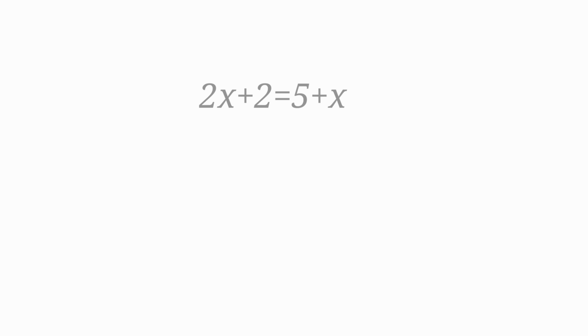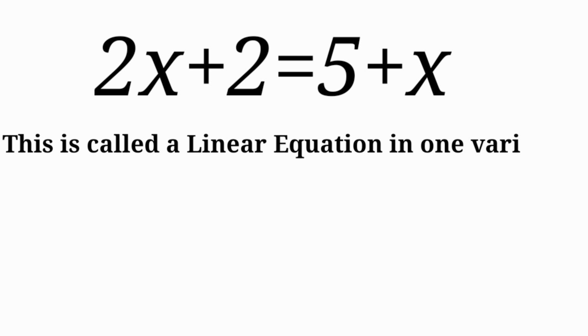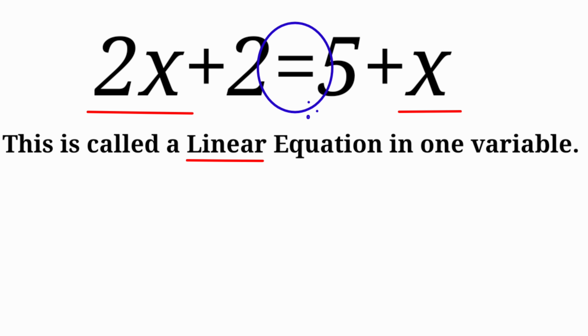For example, 2x plus 2 is equal to 5 plus x. This equation is called a linear equation in one variable. Linear: the highest power is 1. Equation: there is an equals sign. One variable: we are dealing with x and x only. So this is an example of a linear equation in one variable. I hope students you got the meaning of linear equation in one variable.